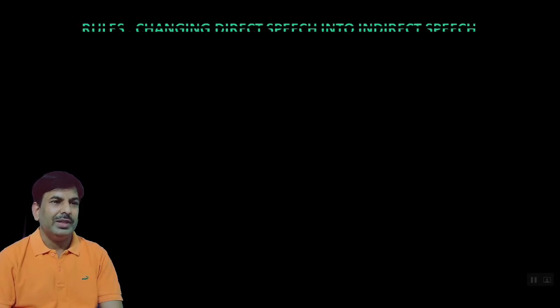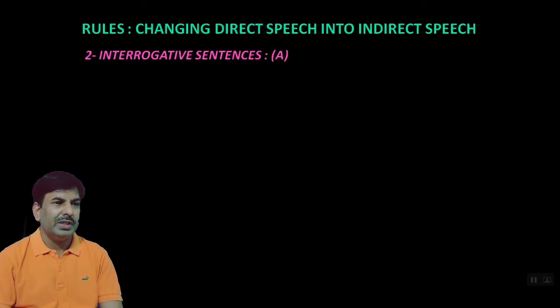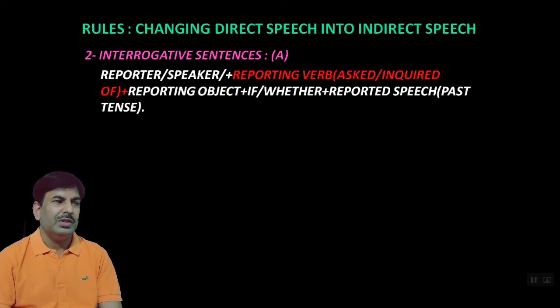Now changing direct speech into indirect speech, the rules are of interrogative. Interrogative contains two types of sentences. One begins with helping verb and another begins with question word. So we are going to have the rule of the first one that begins with helping verb. It means if the reported speech begins with helping verb, we have to apply rule number one.